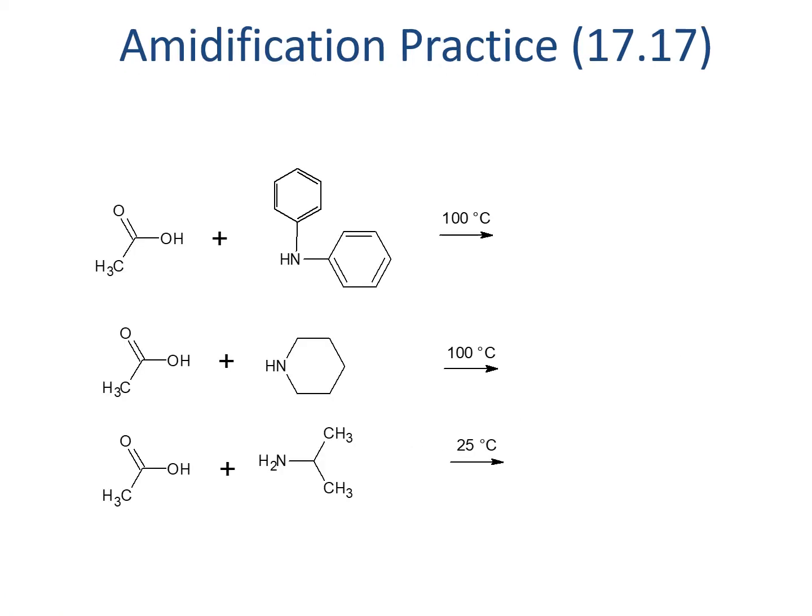Look closely at the reactions that are shown in this practice page and try to identify the products. Remember that the conditions are important. A carboxylic acid and an amine are present in each of these reactions, but the temperature is different.